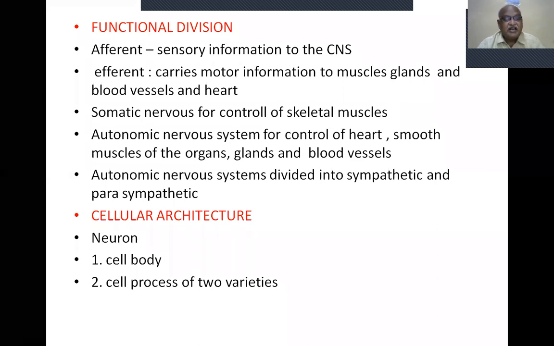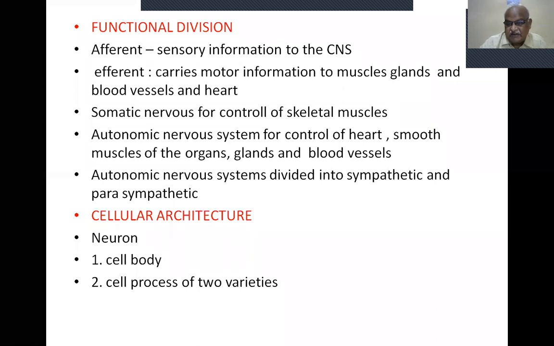I have already classified the anatomy depending upon the anatomical classification and functional classification. Functional classification I had given you as voluntary and involuntary nervous system. Involuntary is otherwise called the autonomic nervous system, that is sympathetic and parasympathetic. So now we are going to the cellular architecture, which I briefly discussed with you yesterday.